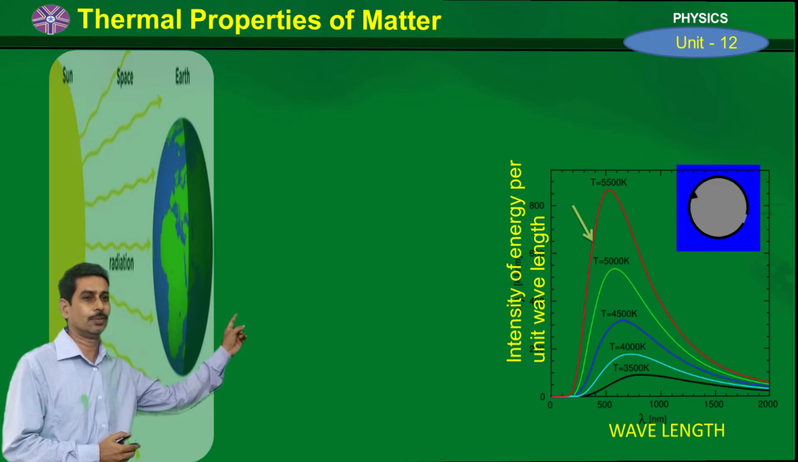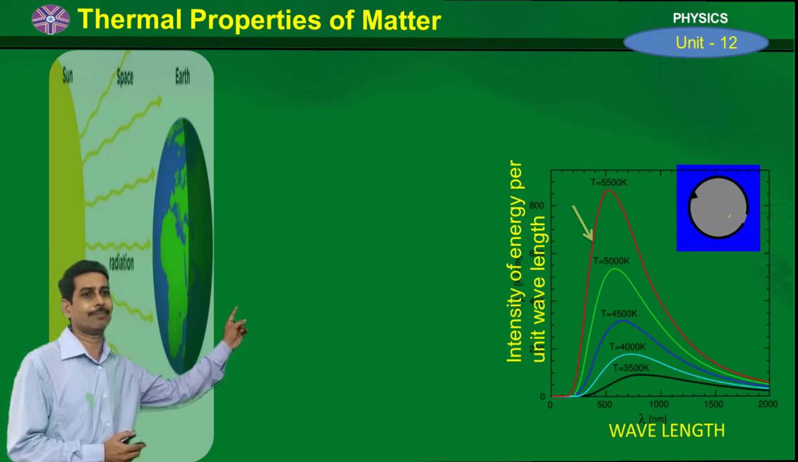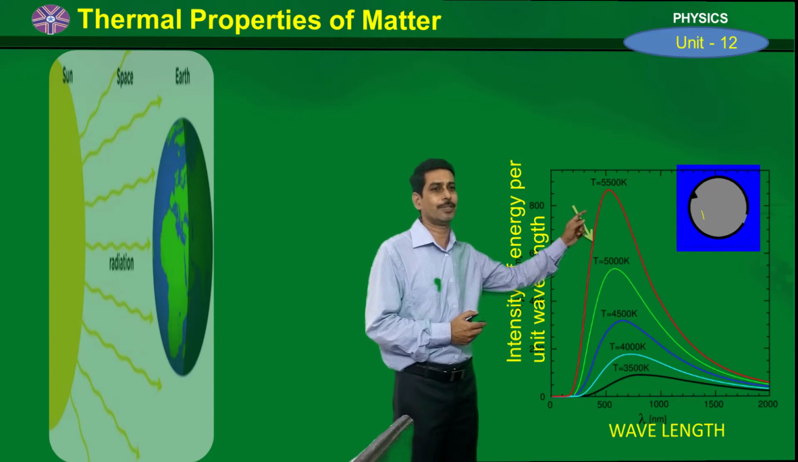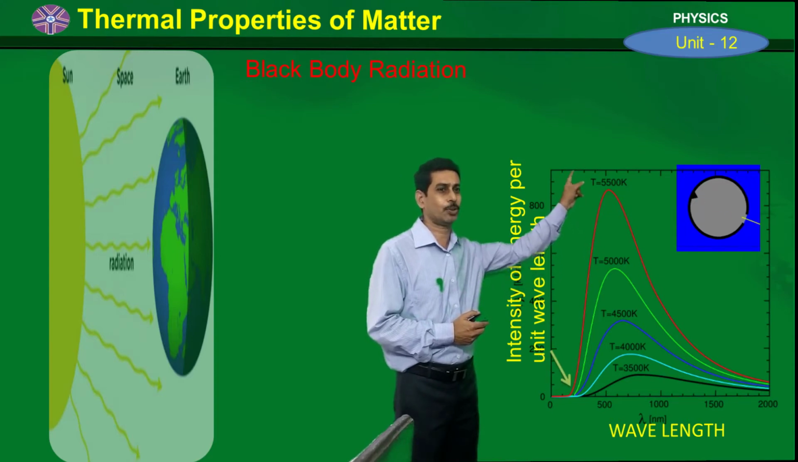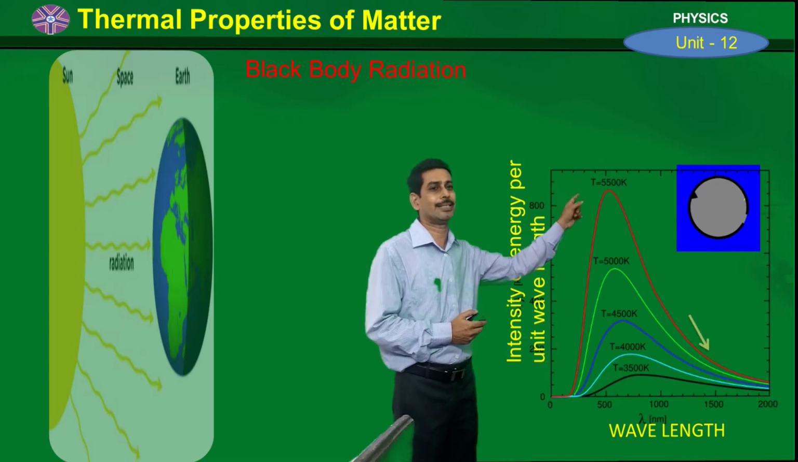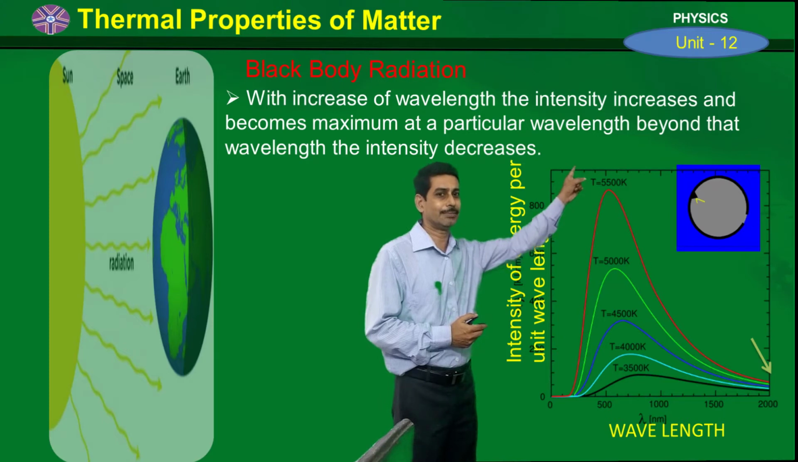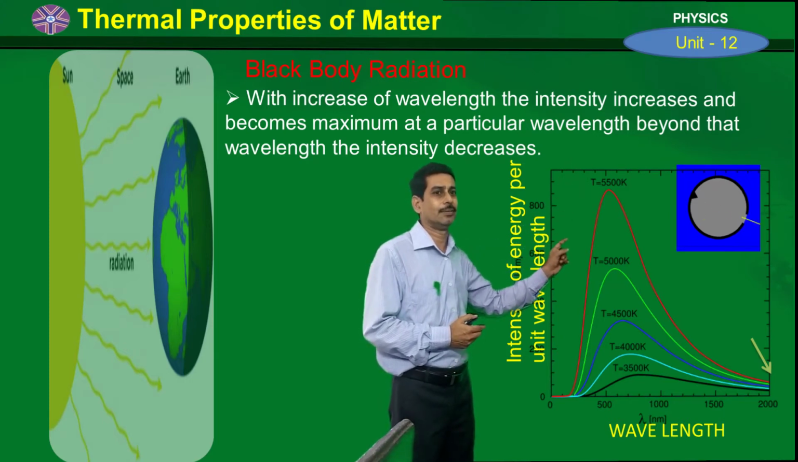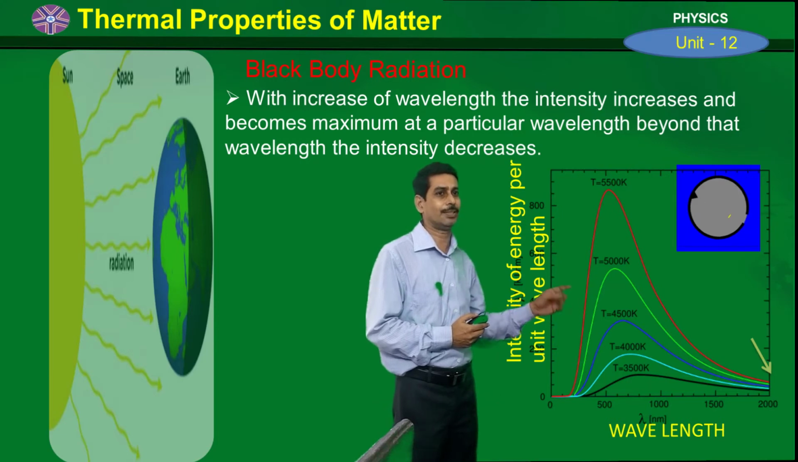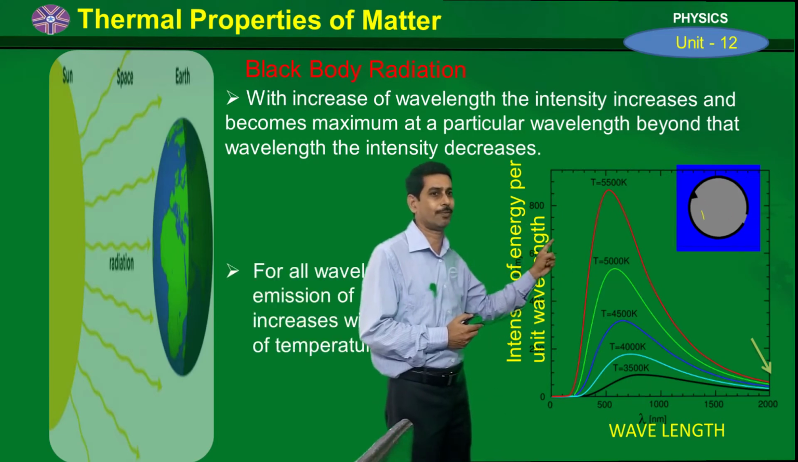See the arrow here. If we increase the wavelength, the intensity of energy per unit wavelength also increases and becomes maximum at a particular wavelength, and beyond that wavelength the intensity decreases once again. So with increase in wavelength, the intensity also increases and becomes maximum at a particular wavelength, and beyond that wavelength, the intensity decreases. This is one of the facts we get from the graph.